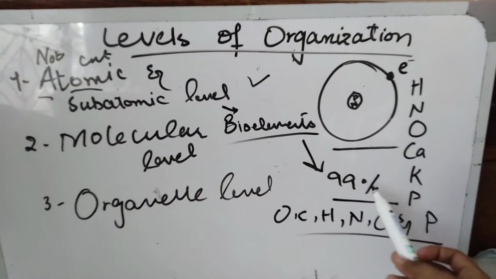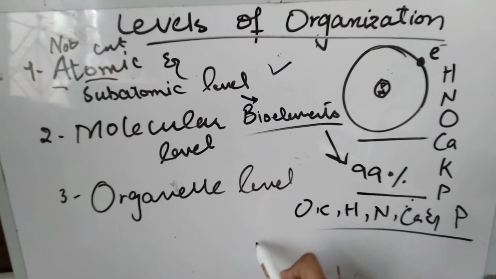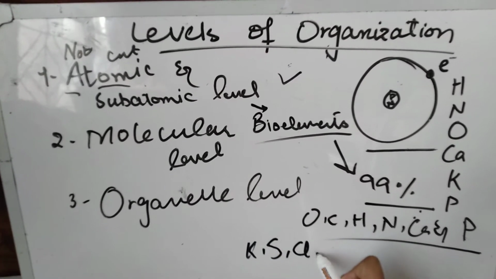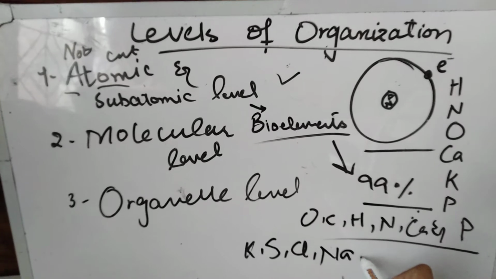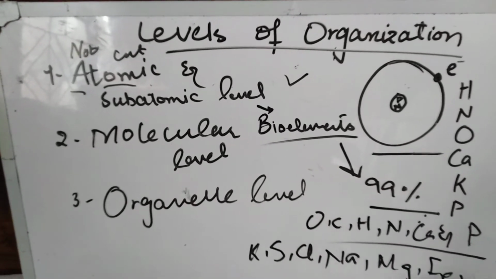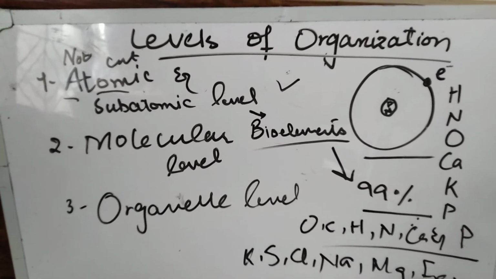Besides this, when we talk about trace atoms, we can take examples of potassium, sulfur, chlorine, sodium, magnesium, ferrous, copper, manganese, and iodine.